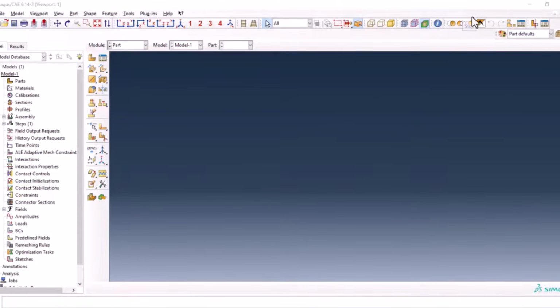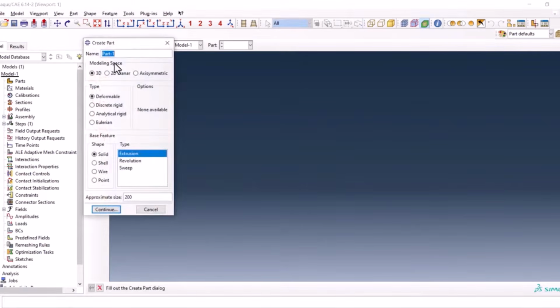Hey everyone, welcome back. In this tutorial we are going to simulate a tensile test using damage for ductile material. So we kick off with creating part.